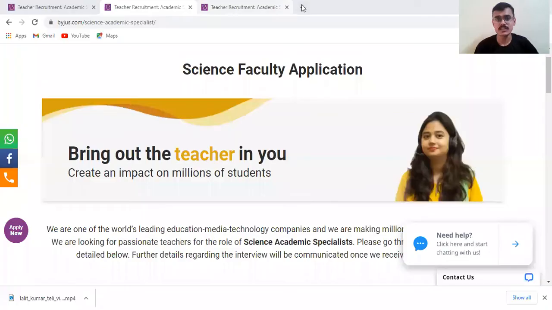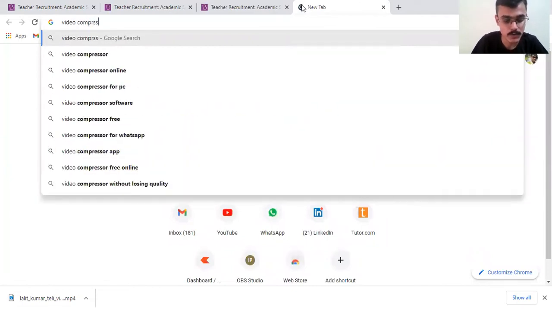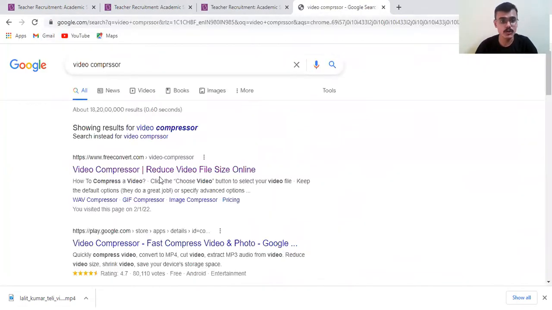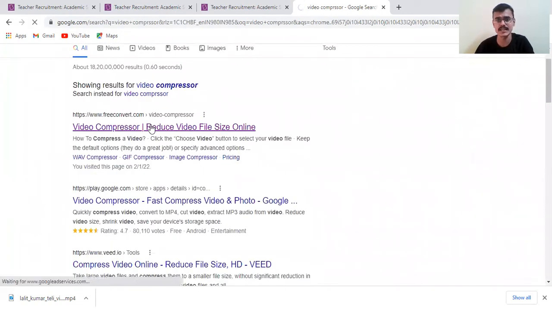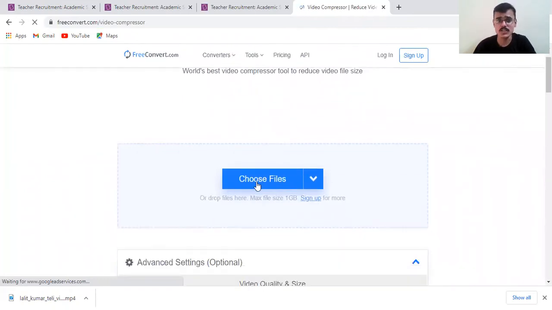First, visit Chrome and just search video compressor. When you search video compressor, you will find a lot of links. So you can select any link. For example, I am selecting this first link. After selecting this, just choose your file. So click on this choose file.